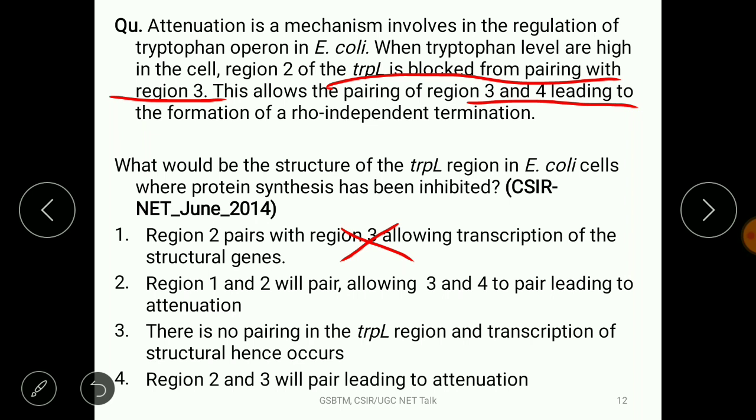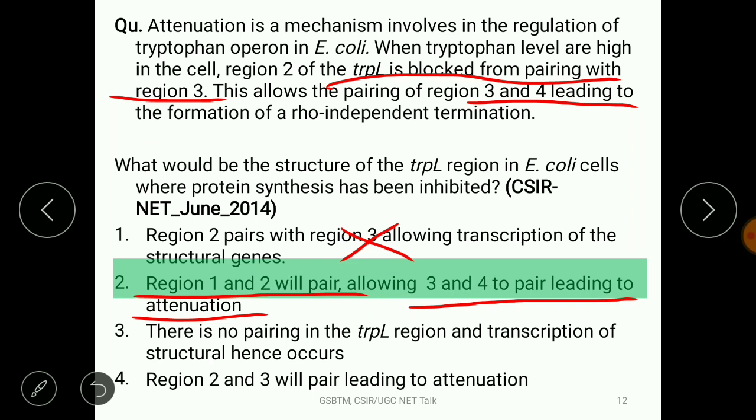Region 1 will pair, right? They can pair, of course, and 3 and 4 will pair, leading to attenuation. So this is the correct answer, because 3 and 4 will pair themselves, they will form the hairpin loop, and finally that structure is the attenuator. It will stop the RNA synthesis and finally makes the operon switch off.